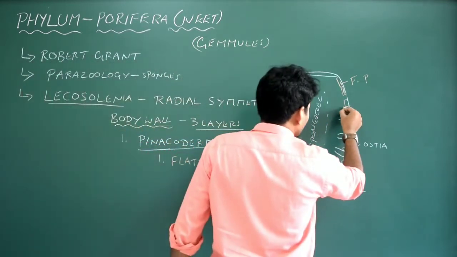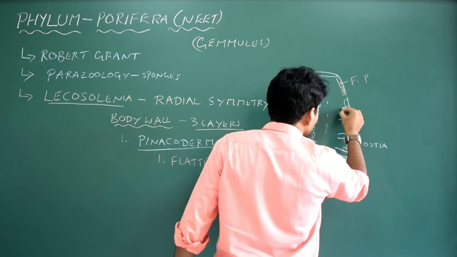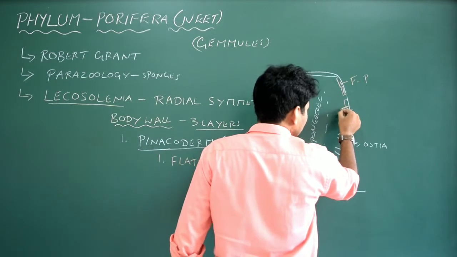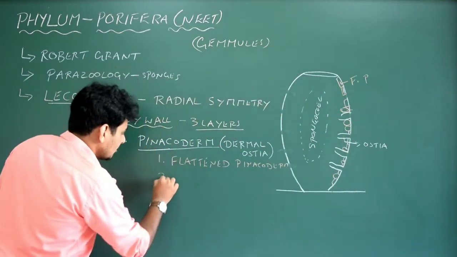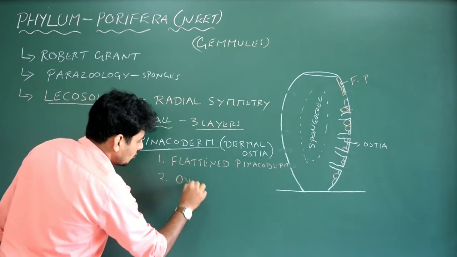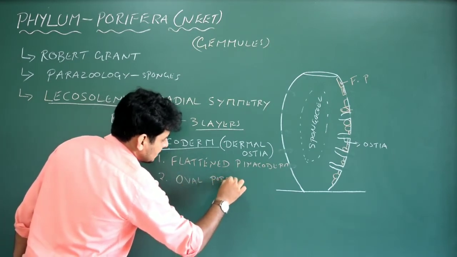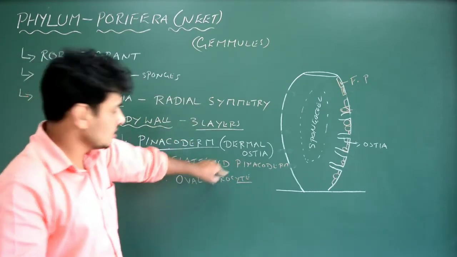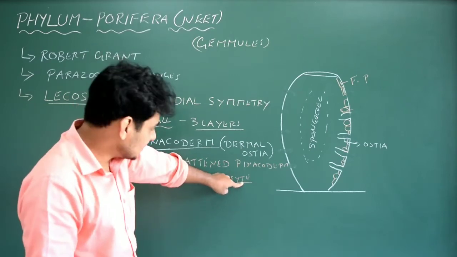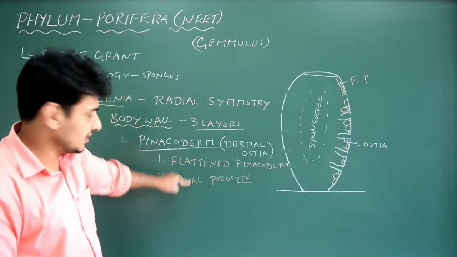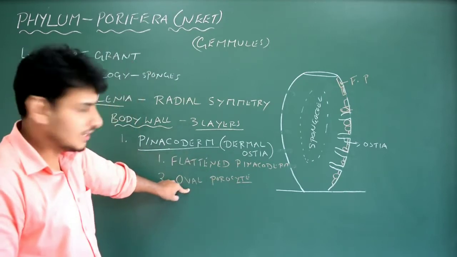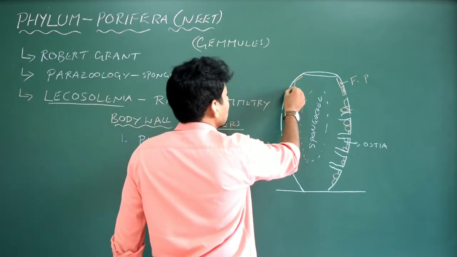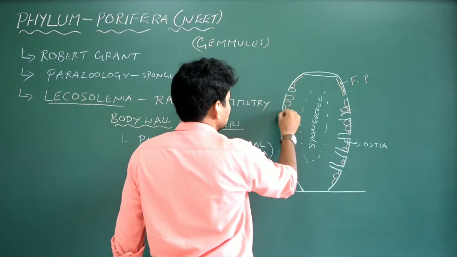Now you see this one, which is oval in shape, but the tip of it, where it is projecting towards the spongiocele region, has a pore. So we write oval porocyte. See the names. What is the meaning of cyte? Cyte is nothing but cells. Pore means holes. So hole-bearing cells, nothing but porocyte, which is oval in shape. See, flattened pinacoderm, oval porocyte, which make up the pinacoderm. So here also you see flattened pinacoderm and oval porocytes, which go like this.